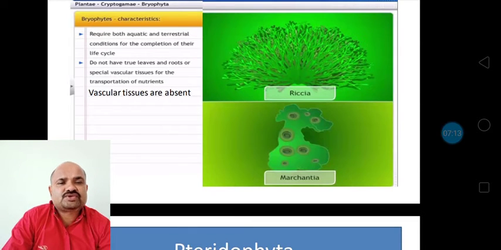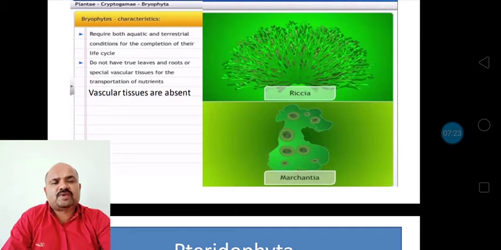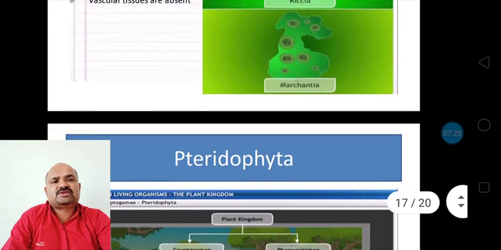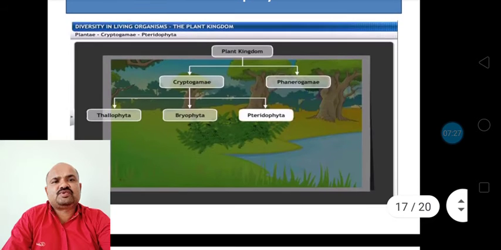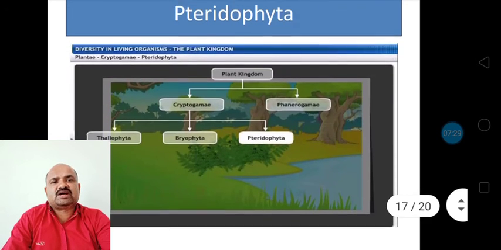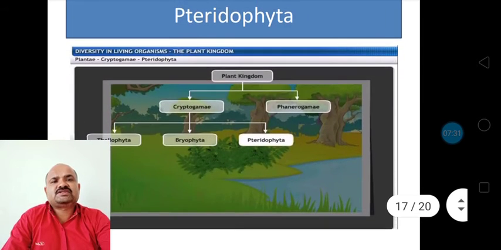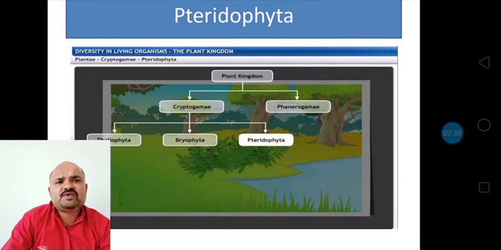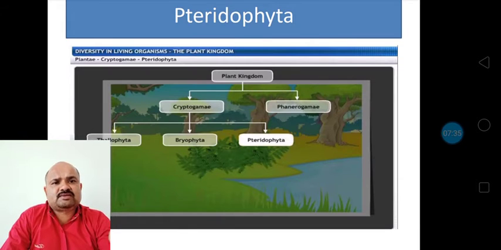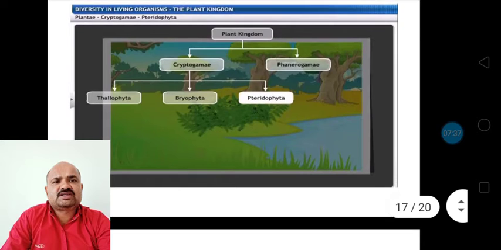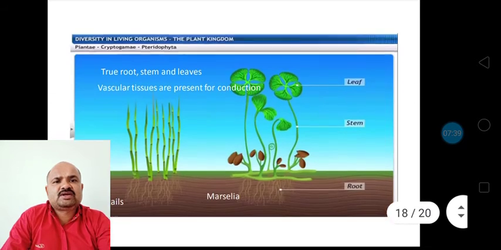So these vascular tissues are not present in the bryophytes. Riccia, Marchantia and Funaria are the best examples of bryophytes. So if you find any plant showing these characteristics, you can put it in the class Bryophyta. Now next is Pteridophyta. Under cryptogamy, this is the third and last class, Pteridophyta.